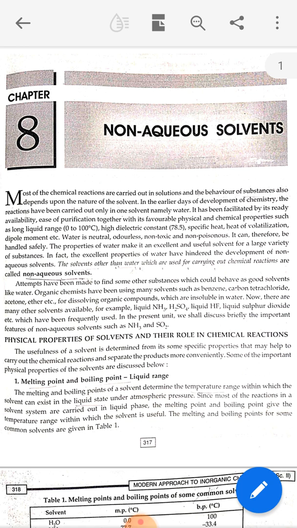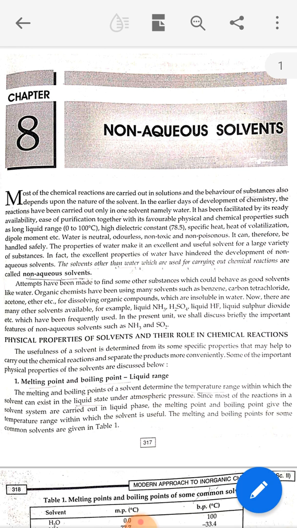Second term is non-aqueous. What do you mean by non-aqueous? Aqueous solvent means when water acts as a solvent. Then, what do you mean by non-aqueous solvent? A non-aqueous solvent is a substance other than water used to dissolve substances. So the definition is: the solvents other than water which are used for carrying out chemical reactions are called